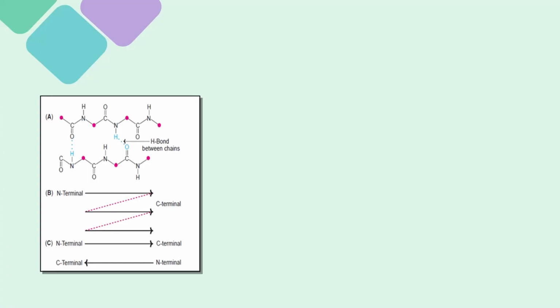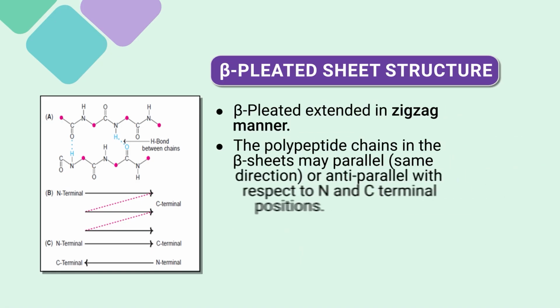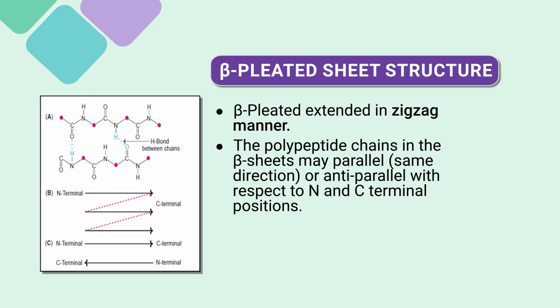Let us see another secondary structure, the beta pleated sheet structure. This is the second type of structure, after alpha, proposed by Pauling and Corey. Beta pleated sheets are composed of 2 or more segments of fully extended peptide chains. In beta sheets, hydrogen bonds are formed between neighboring segments of the polypeptide chain. So, the beta pleated sheet extends in a zigzag manner. If you see the image, you will see that.